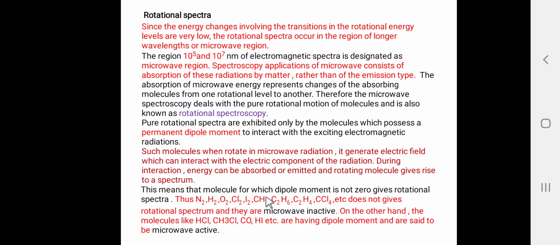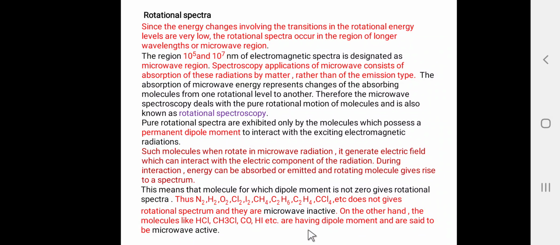So this is the condition to obtain the microwave spectra or the rotation spectra. This means that a molecule for which the dipole moment is not 0 gives a rotation spectrum. Let us consider some examples of non-polar molecules: N2, H2, O2, Cl2, I2, CH4, C2H6, C2H4 and carbon tetrachloride. All of you know that these molecules are non-polar, they do not have a dipole moment, so they do not give the rotation spectra. These molecules are microwave inactive. What is the meaning of microwave inactive? It means the molecule does not give the microwave spectra.